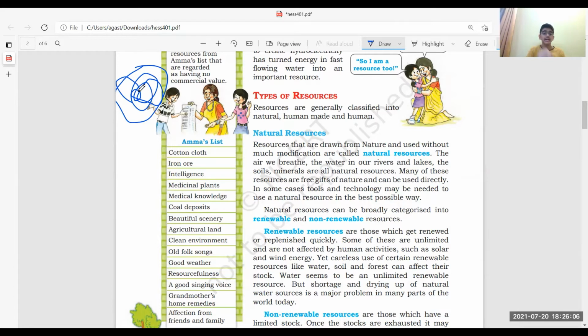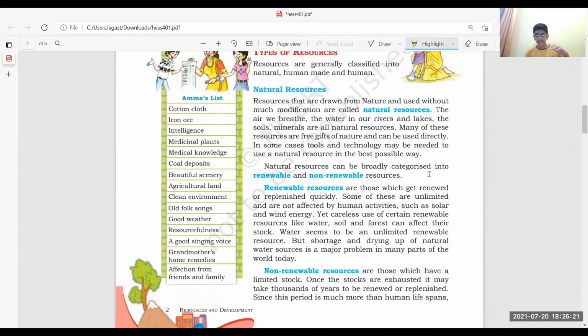The water inside the lakes is renewed or replenished quickly. So the resources which are renewed or replenished quickly are renewable resources. I hope you've understood, guys. A few examples are water, soil, and forest.